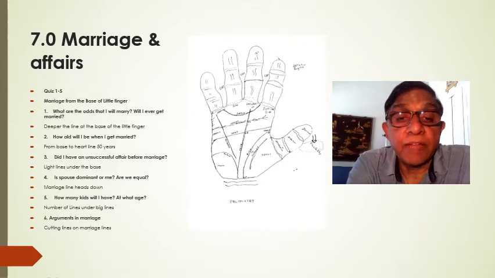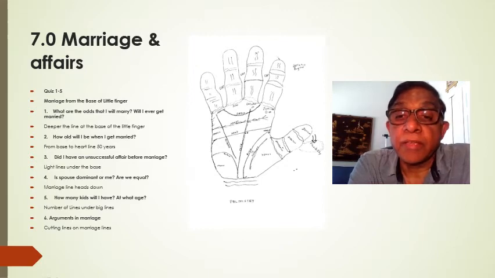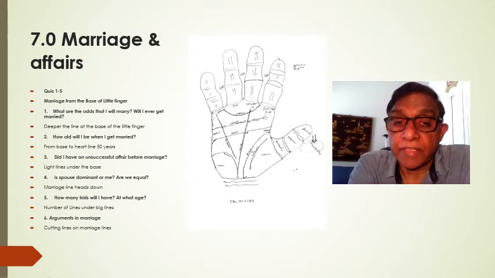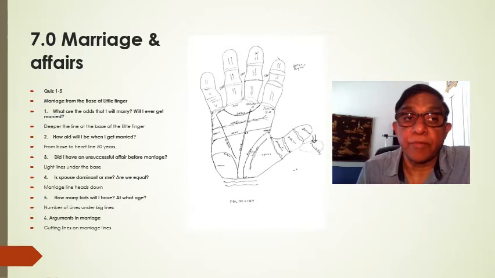How many kids will I have and at what age? See the number of small lines under the bold line of marriage. Those indicate the number of kids, and the age can be calculated from their distance from the base. Then arguments in the marriage. There may be sharp cutting lines coming from the mound of Mercury at the base of the little finger and cutting the marriage line. If that is the case, then it's a very argumentative marriage.